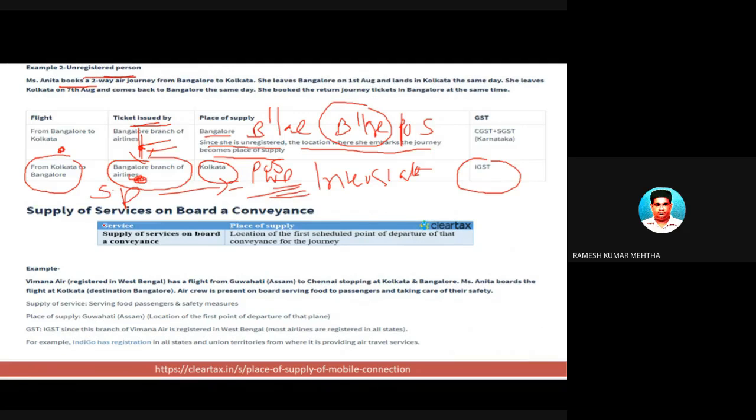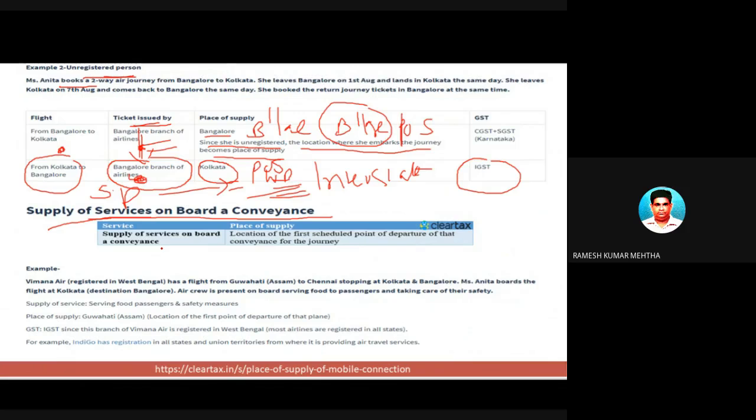Now, supply of services on board a conveyance. This is again a different part altogether. What does it mean? For example, you are going from Bangalore in Karnataka to Kashmir, and you are purchasing some goods in between. That is the meaning of supply of services on board. For example, you purchased a water bottle, or some snacks, or you ordered meals and they are providing you meals and other things. On board means while you are traveling in a train or in a bus, some services are provided.